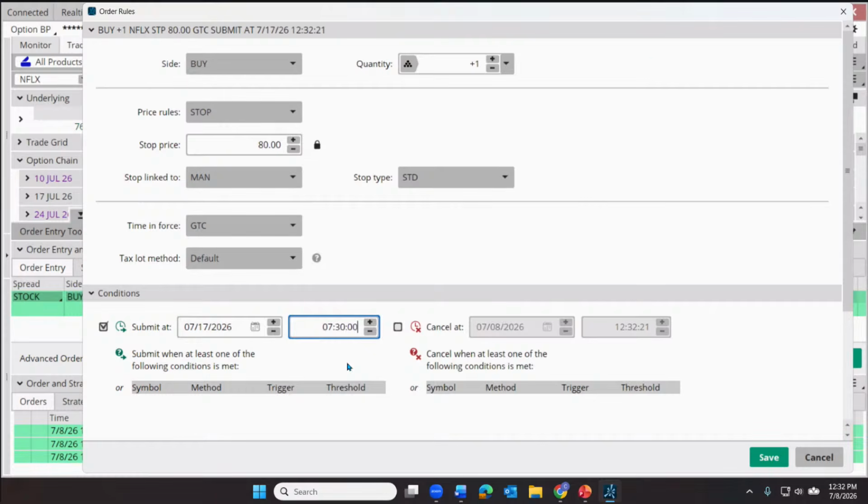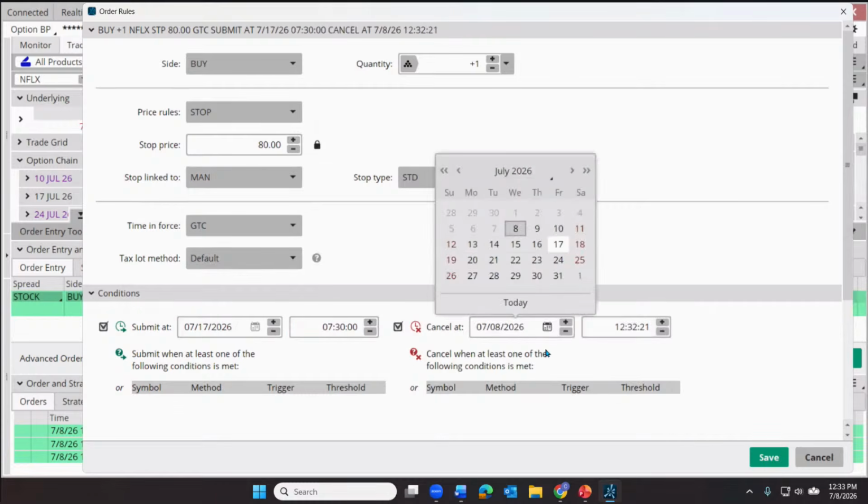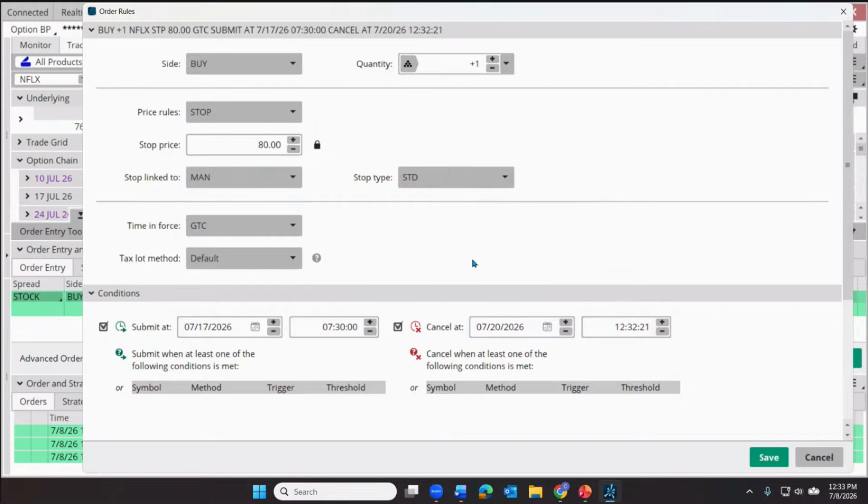Why am I choosing 7:30? Well, as I mentioned, I'm here in the mountains of Utah. 7:30 is when the market opens. So I'm putting in an order to buy at $80 if Netflix has gone to $80 or higher. It's a buy stop order. Now, if it doesn't fill, let's say our trader wants to give it a little time to work. Let's cancel that order, maybe the following Monday. So it's going in on a Friday after that earnings announcement. If it's not trading up above 80, we're not going to sit around waiting for it. Let's say we just cancel it midday on Monday.